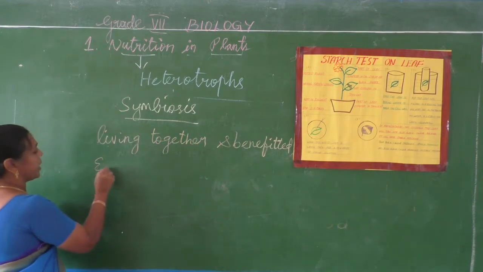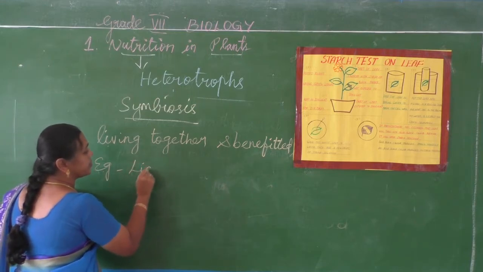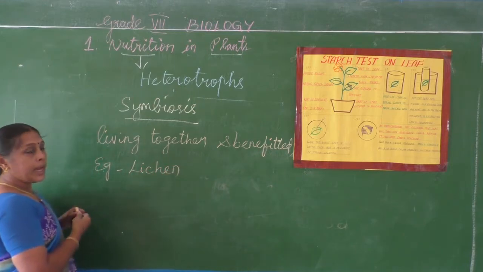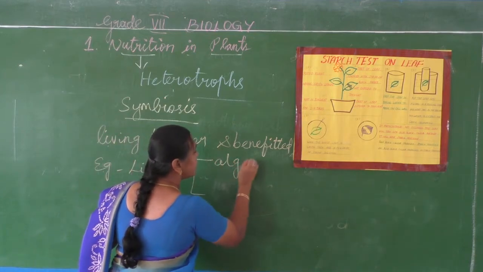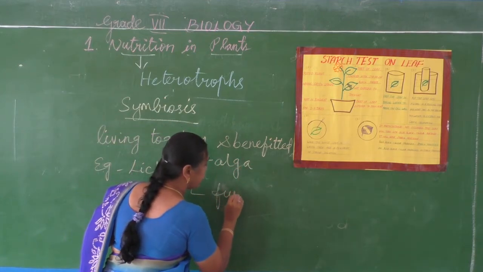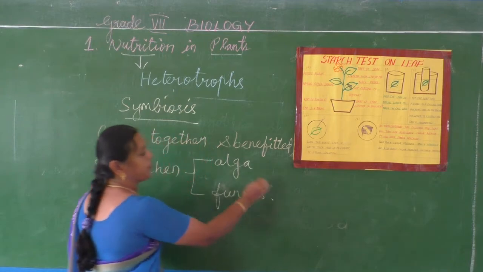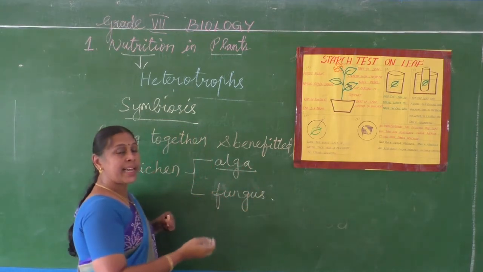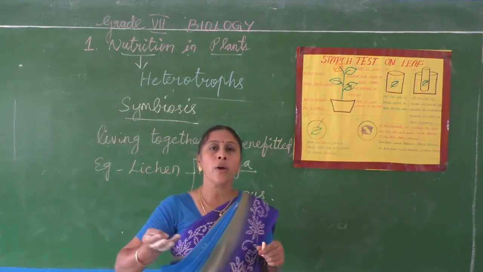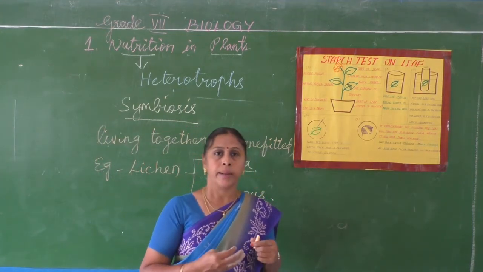Example for this is lichen. Lichen means nothing but alga and fungus both are living together. Algae is nothing but the green patches found on the surface of water.